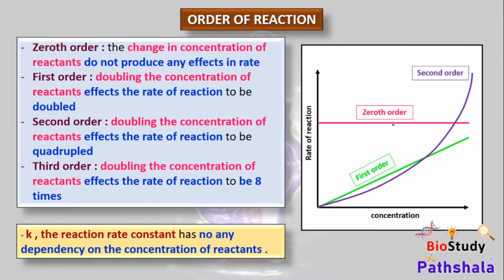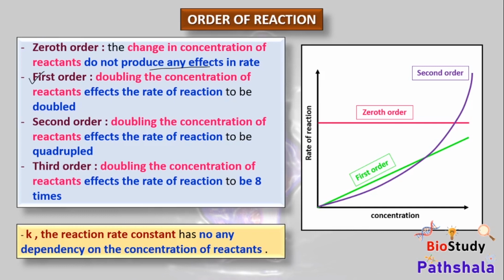So next is order of reaction. There are 0th order, 1st order, 2nd order, and might be 3rd order reactions. We will see how we can identify the reaction order. In 0th order, a change in the concentration of the reactants will not produce any effect on the reaction rate, as you can see in this graph, which shows no change in the reaction rate.